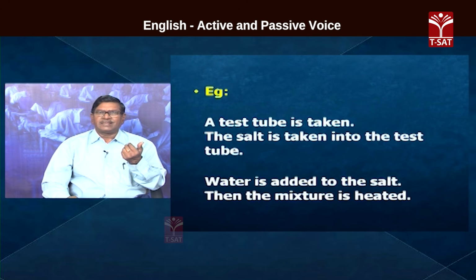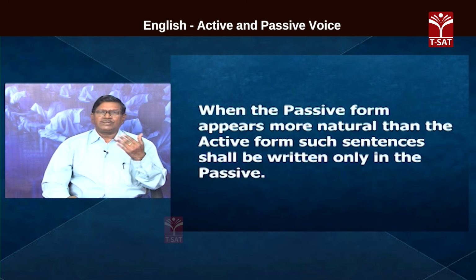In scientific writing, the subject, the doer, is not that important. What happened there, that is important. Therefore, we resort to objective writing, giving importance to the object. Objective writing using passivization. Okay? And when the passive form appears more natural than the active form, such sentences shall be written only in passive.